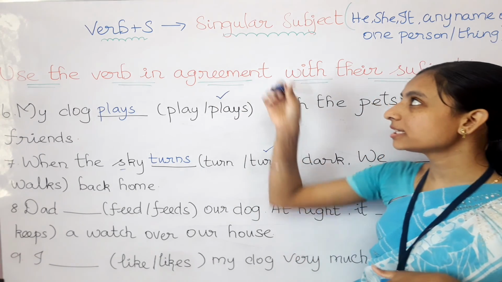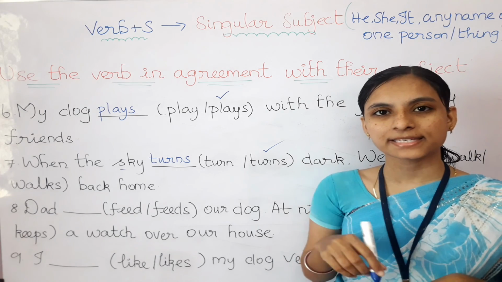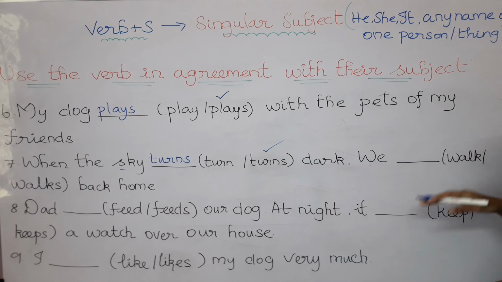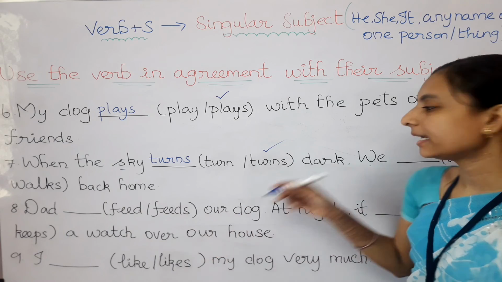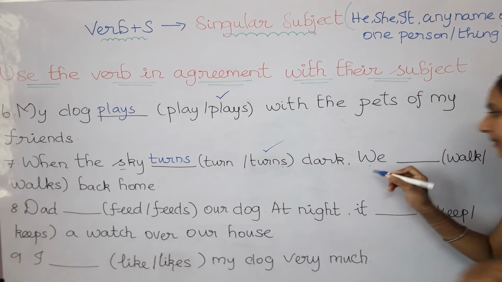So only to the singular only we will add the s. So to the verb we should not add the s. So which verb we need to choose? Walk or walks? Here the subject is we.